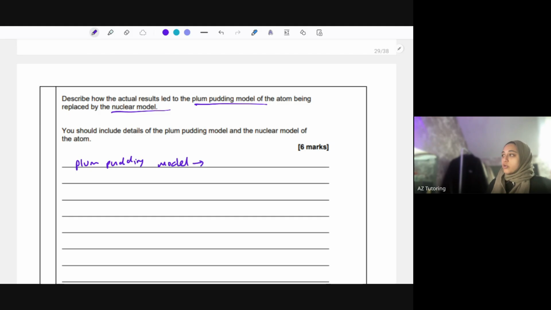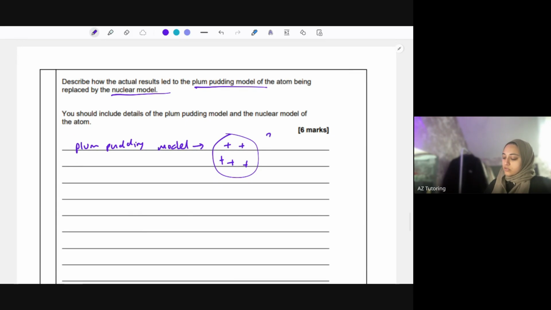So the plum pudding model, where the atom, you could even draw it as well for the examiner, the atom is believed to just be a ball of positive charge, and the electrons are just embedded in that ball as well. So just a ball of positive charge. You do need to remember which scientist said this as well. Okay, so that's the plum pudding model.